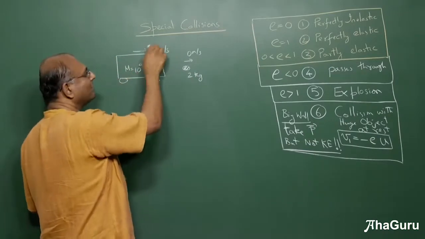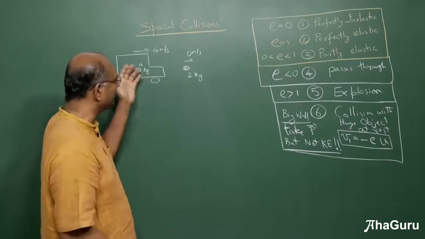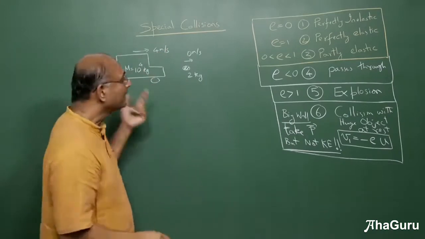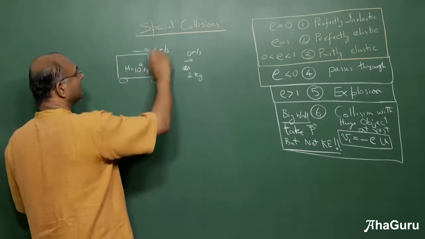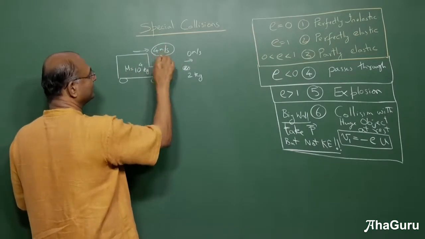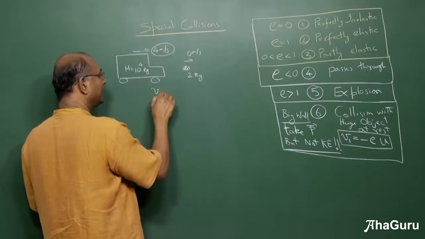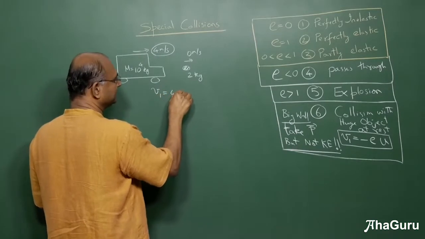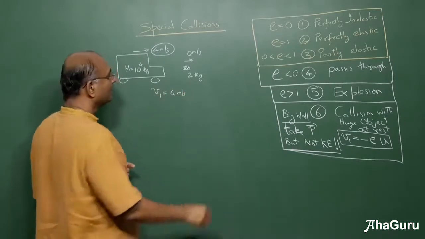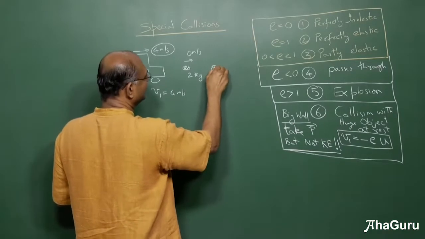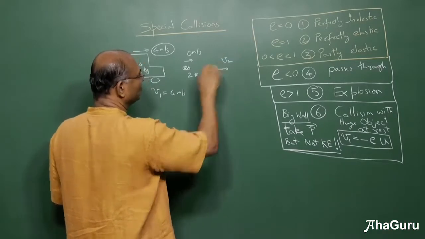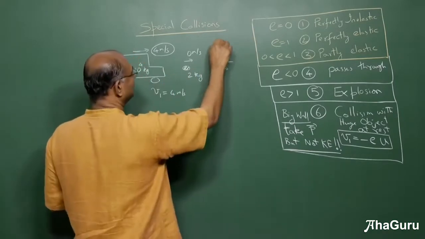So directly applying overall momentum conservation is not going to help us very much. But you also know that this fellow's velocity is not going to change. So finally V1 is 4 meters per second. After collision, this guy is going to have a speed of v2 in that direction. I'm going to assume that direction is positive.